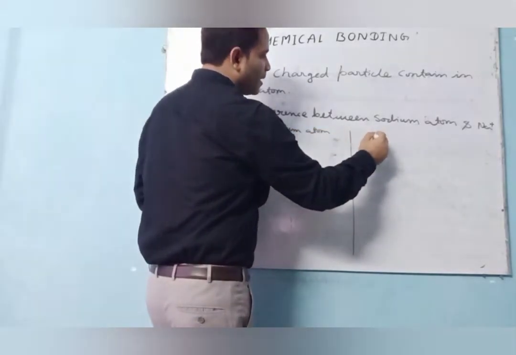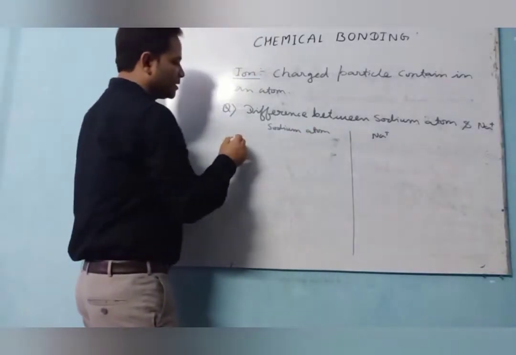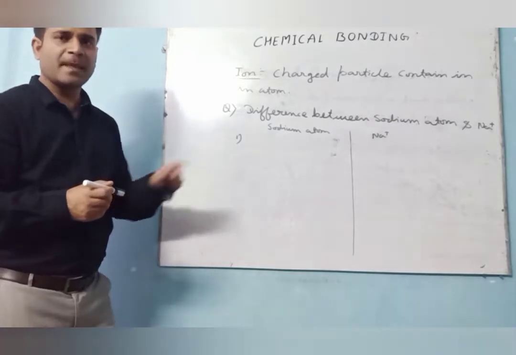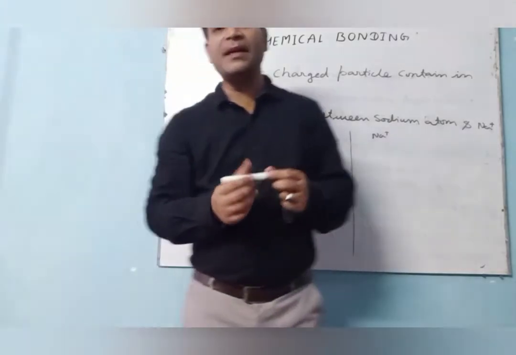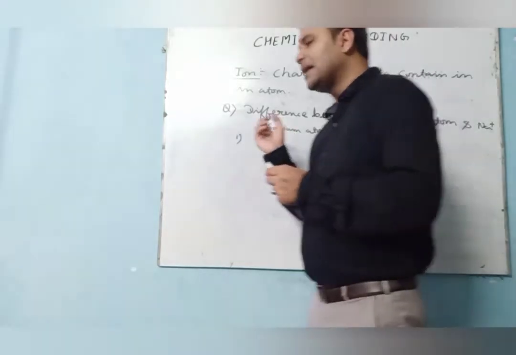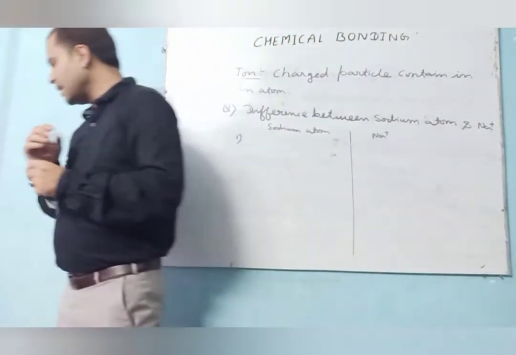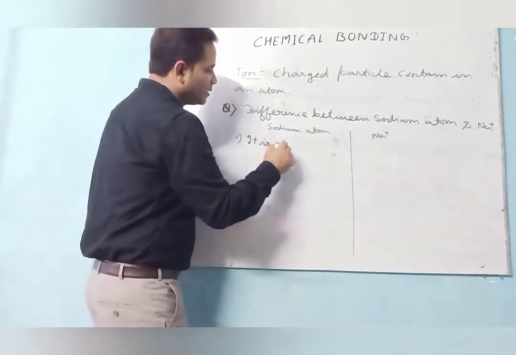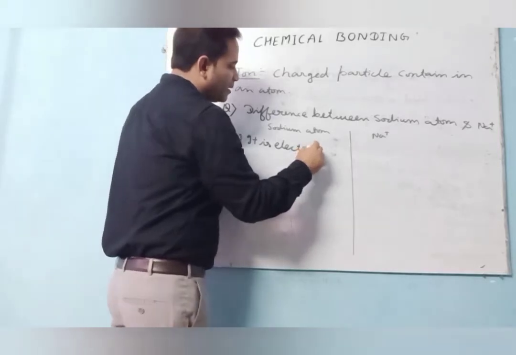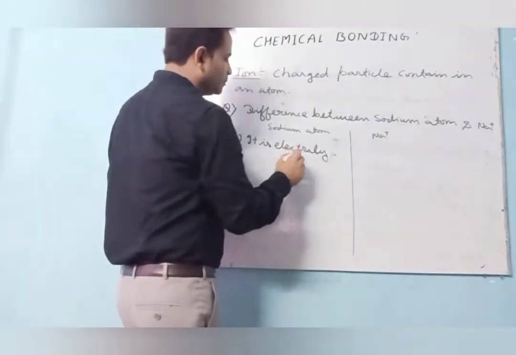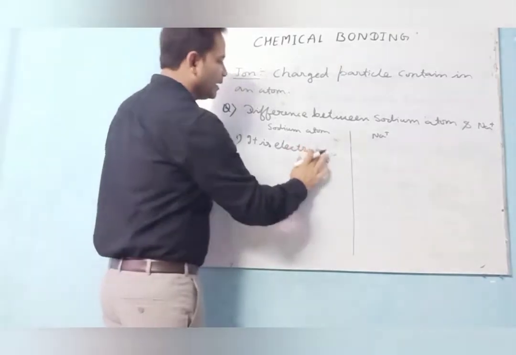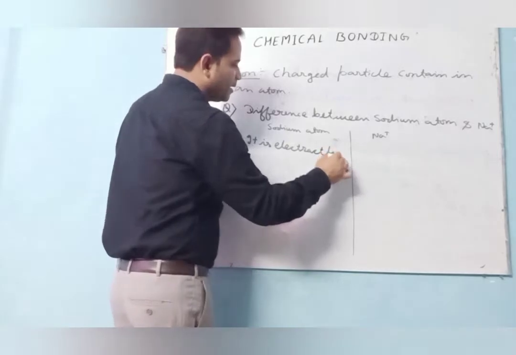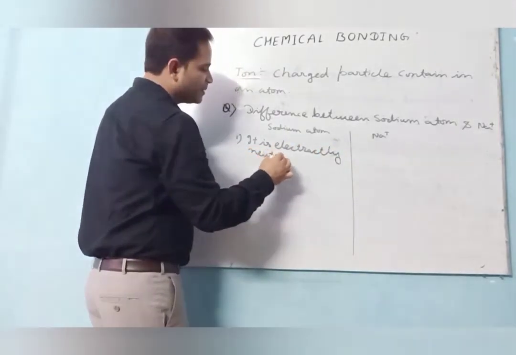First, the sodium atom is what? Electrically neutral. Why am I saying neutral?